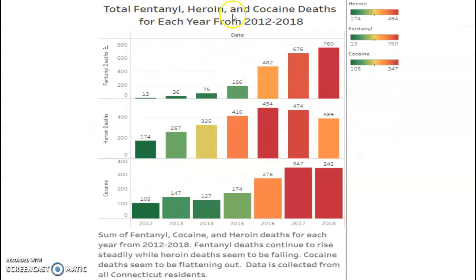Fentanyl, heroin, and cocaine deaths. This is just showing the amount of deaths per year for each drug, and as you can see, fentanyl is rising very steadily, and heroin was rising, and then it dipped suddenly, and for cocaine it was rising and now it seems to be flattening out.